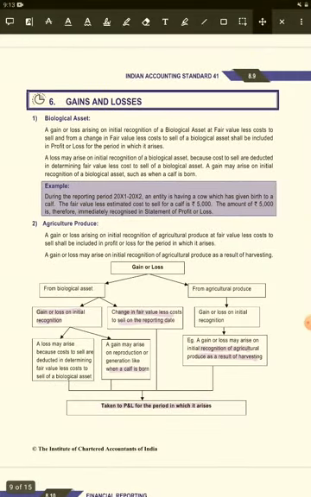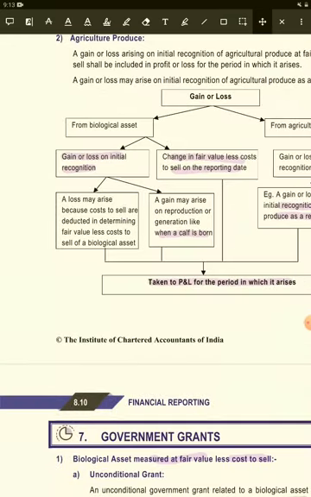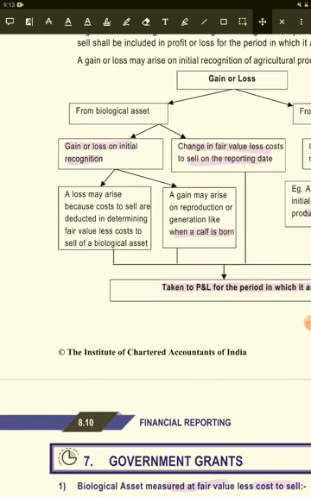अच्छा, गेन एंड लॉसेस. Gains and losses arise, we all know, for two things. One is a biological asset and another is agricultural produce. So in case of a biological asset, the gain or loss on initial recognition arises due to two conditions. First is a loss may arise because cost to sell is deducted in determining the fair value, or gain may arise from reproduction.